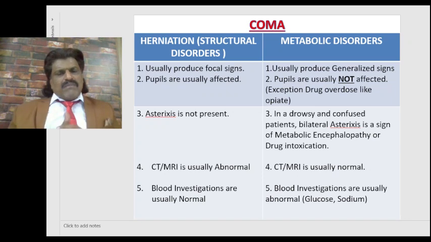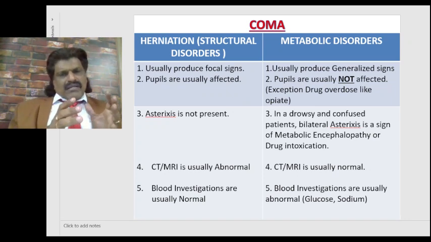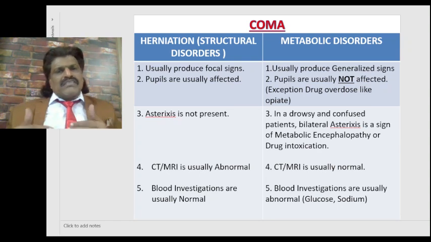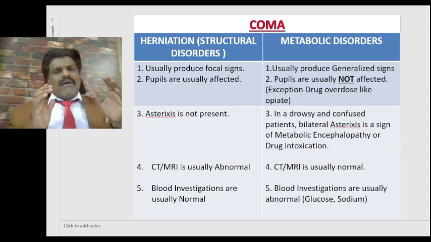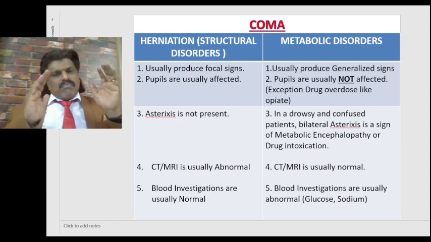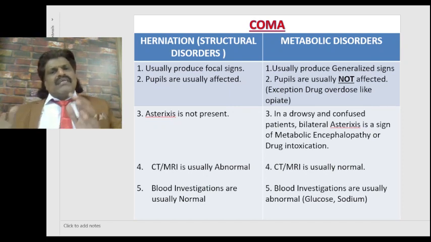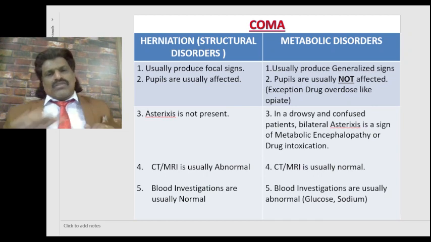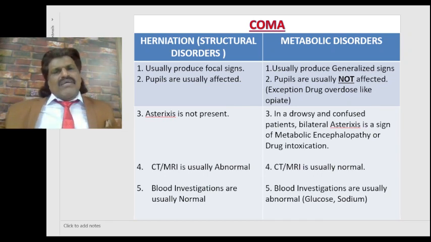But in a drowsy person, in a metabolic coma, it's a continuum. It is not that all of a sudden the person loses consciousness. The person is conscious, then slightly becomes drowsy, then becomes stuporous, and then finally goes into a comatose state. So the decrease in the level of sensorium is in a continuum.